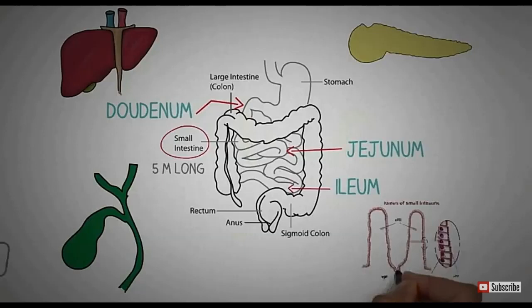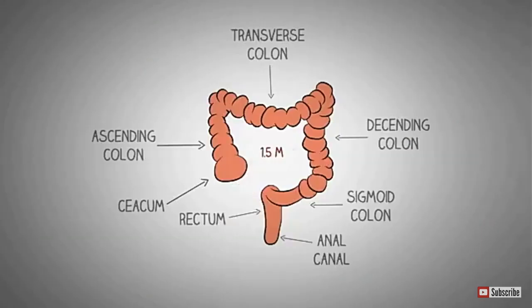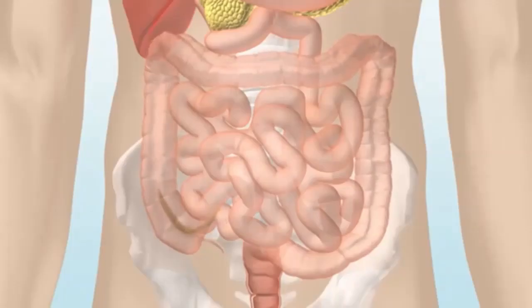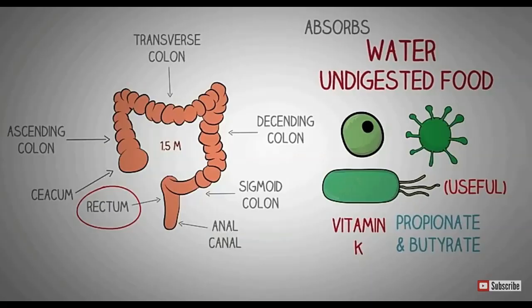Now the food, which consists of a small amount of undigested food and some amount of water, is sent to the large intestine. The length of the large intestine is 1.5 meters. After most of the food is digested by the small intestine, the rest is passed into the large intestine. The large intestine is divided into the ascending colon, transverse colon and descending colon, and the closed end of the large intestine is known as the cecum, which is also a vestigial organ, and which is associated with the appendix also.